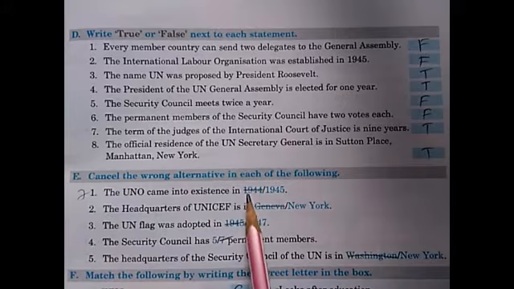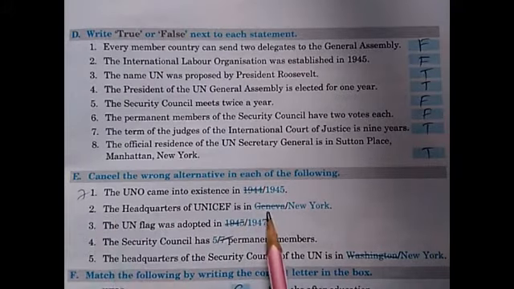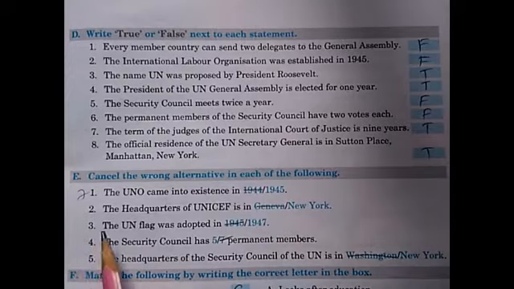Next E. Cancel the wrong alternative in each of the following. 1. 1944 cancel. 2. Geneva cancel. 3. 1945 cancel. 4. 7 cancel. 5. Washington cancel.